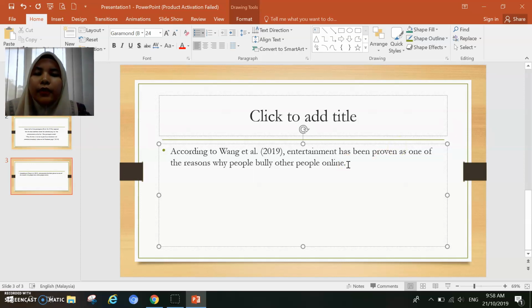This is my summary if I don't want to give the example. If I paraphrase, I can give the example of that particular one participant, saying the cyberbullies bullied the one friend.